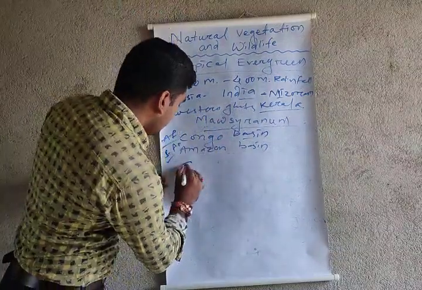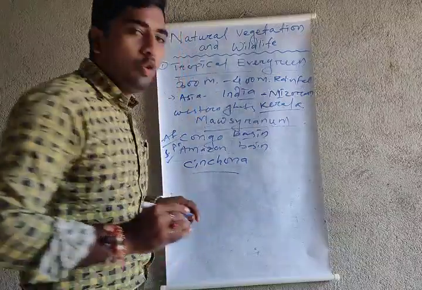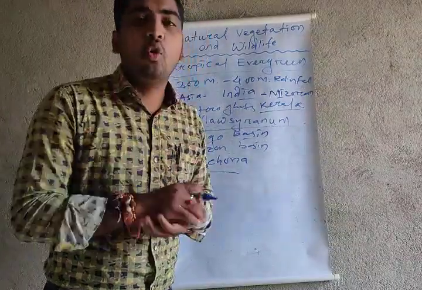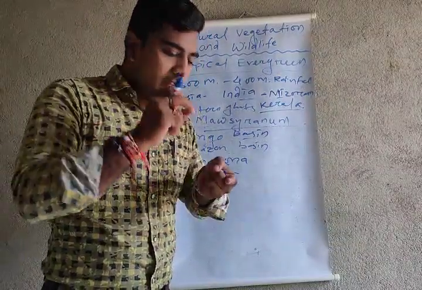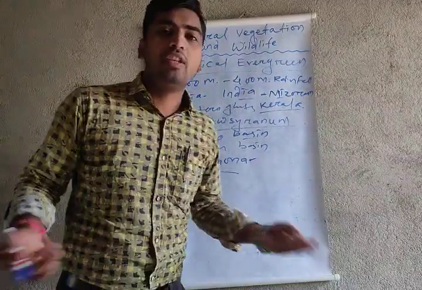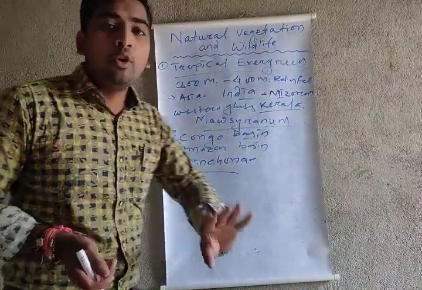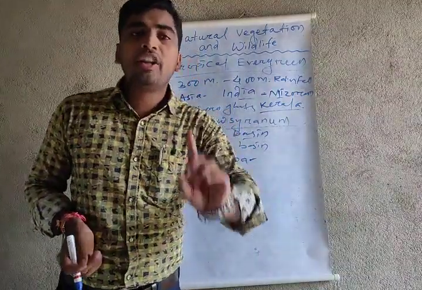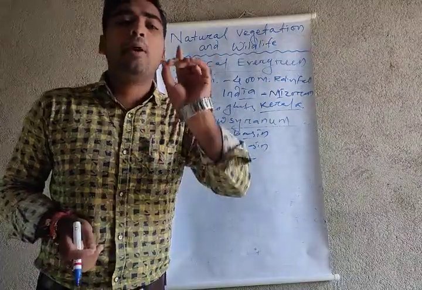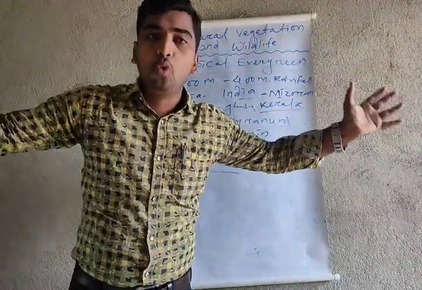Whenever a mosquito bites us, we use the bark of the cinchona tree to save ourselves from malaria. So ebony, mahogany, rubber and cinchona are the plants available in the tropical evergreen forest, and all the plants are very huge.